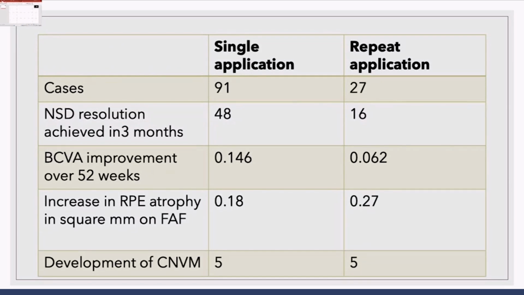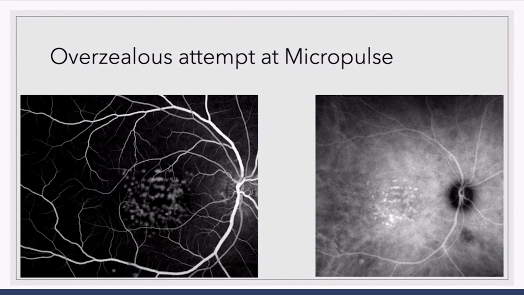In our patients, we had close to about 118 such patients which we have treated. In 91 patients, we gave a single application. In 27 patients, we have had repeat applications. And in all these patients, the best corrected visual acuity improvement has not been very marked. And the RPE atrophy does occur in few patients. Though sir has shown very beautifully that in none of his patients there was any visible evidence of any RPE destruction.